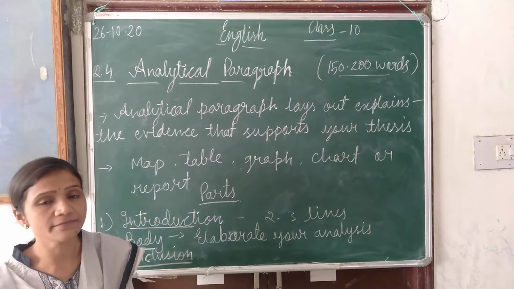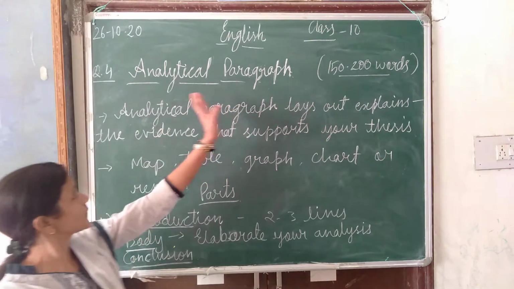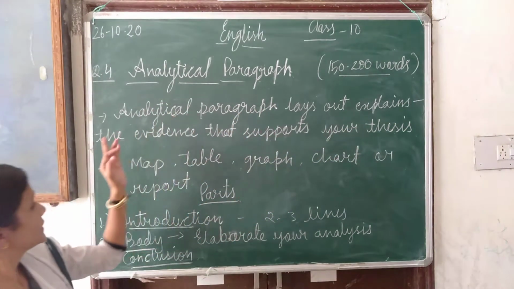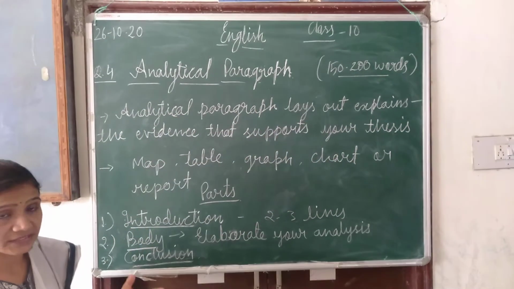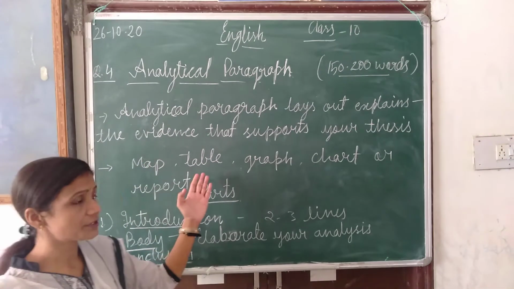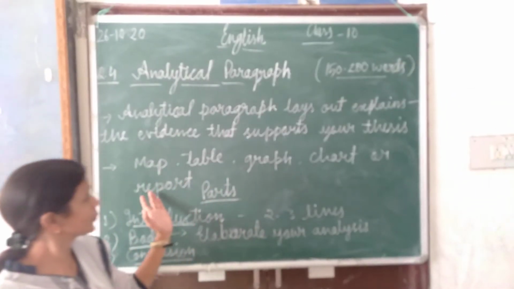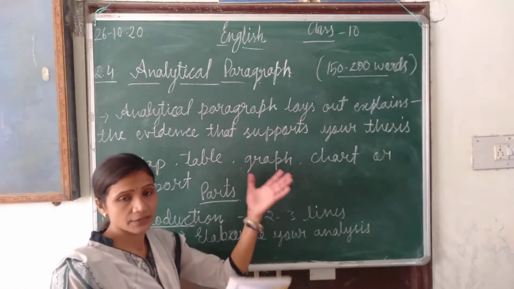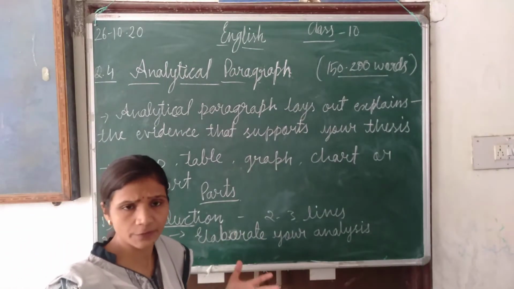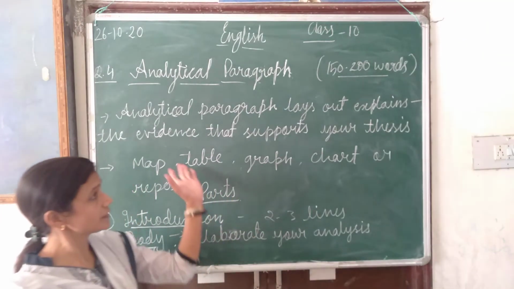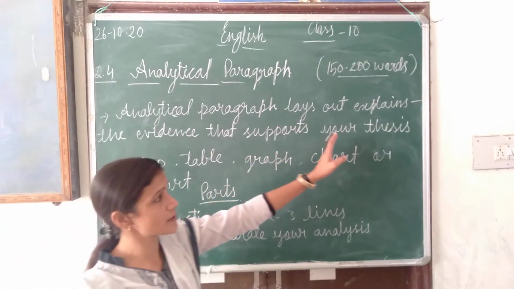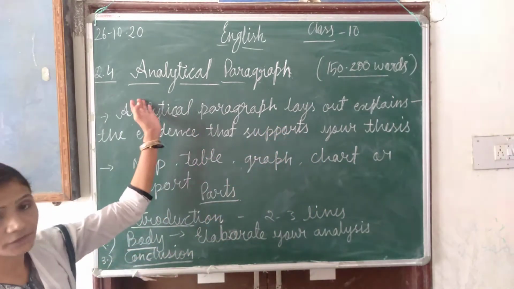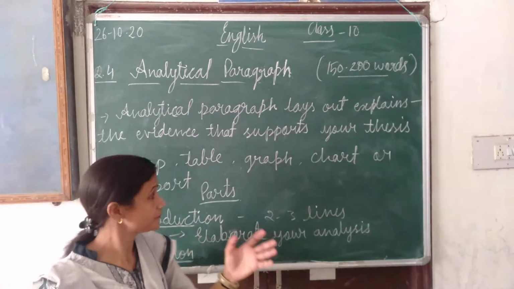So what do you understand by the analytical paragraph? An analytical paragraph lays out and explains the evidence. We will have the evidence like a map, table, graph, chart or report. The evidence that supports, for our supporting, there will be a graph, map, etc. given in our question paper. With this evidence that supports your thesis. So this is the definition of the analytical paragraph.